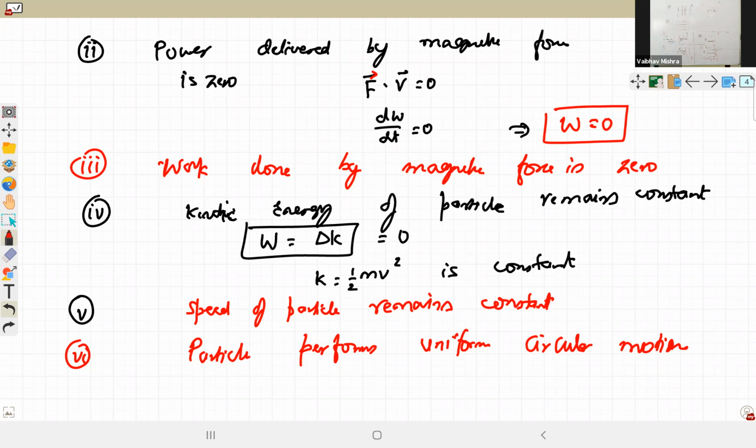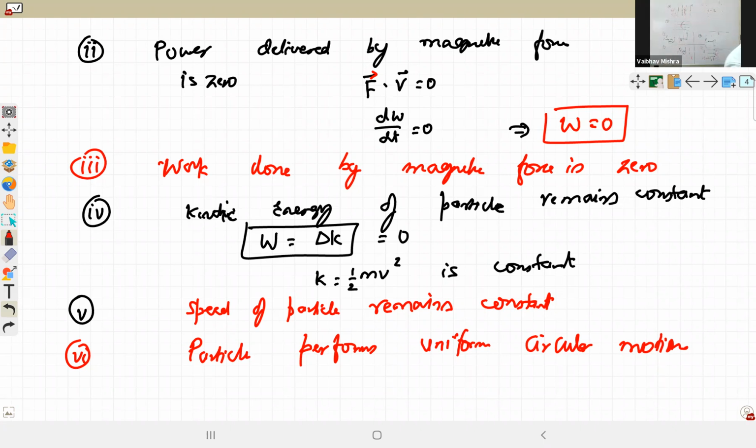What is the direction of force in the seventh one? There will be no force. There will be no force because theta is 0 or 180. Velocity and magnetic field are in the same direction or opposite direction. So in the formula qvB sin theta, theta will be 0 or 180. No force in this. Right. Good. Number 8.